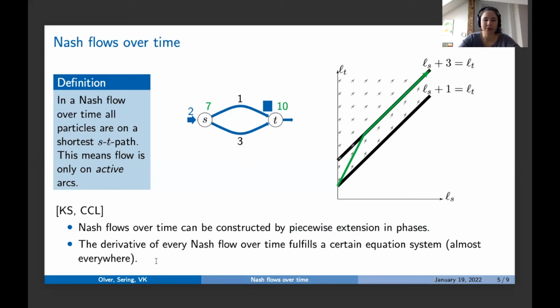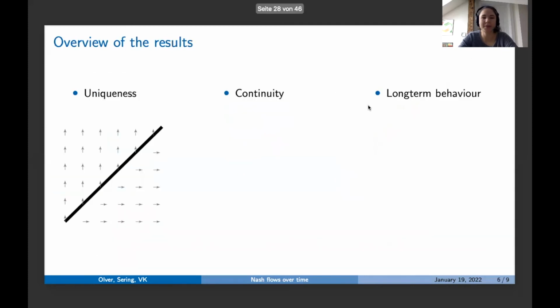And furthermore, they showed that for every Nash flow over time, whenever you take the derivative, or almost everywhere, the derivative fulfills a certain equation system. And the equation system is exactly these gray arrows. So this is the result of the equation system. And this means every Nash flow over time, when we consider it as a green line here, is a trajectory in this vector field. Okay, so this is what was known, and now I want to come to our results.